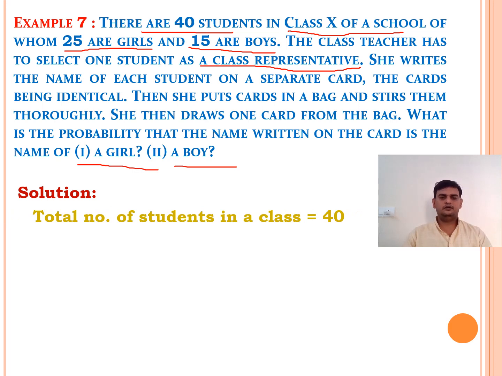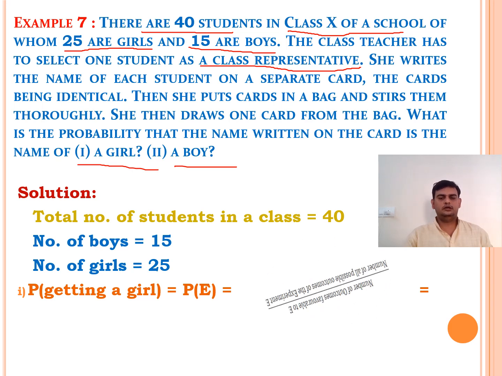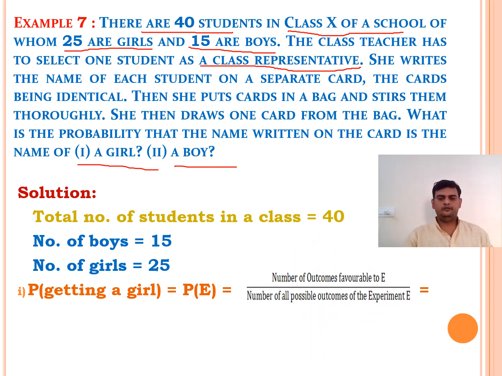So the total number of students in the class is 40. Number of boys is 15, number of girls is 25. Probability of getting a girl. What is the probability formula? Here we have a formula: number of outcomes favorable to E by number of all possible outcomes of the experiment E. Now getting a girl is a favorable outcome.